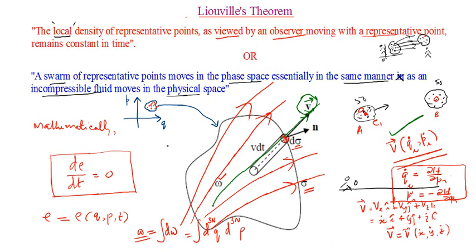The velocity vector of the representative points in the phase space, which is passing through a very small elemental area d sigma. And I have also defined a unit vector. Yeah, okay. Let me say a unit vector, I need not say small. A unit vector n. Both are vectors, so that is why it is printed in bold. So n cap be the unit vector which is normal to the area.